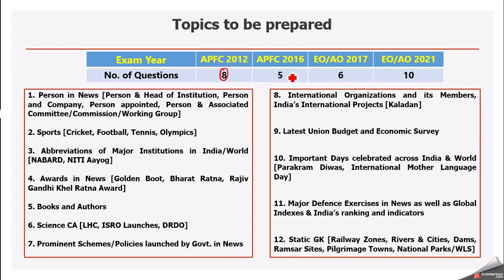In 2016 APFC we got 5 questions. In 2017 we got 6 questions, and in 2021 we got 10 to 12 questions from current affairs. So based on our analysis, I can tell you that our focus should be on these 12 topics which you can see on your screen.